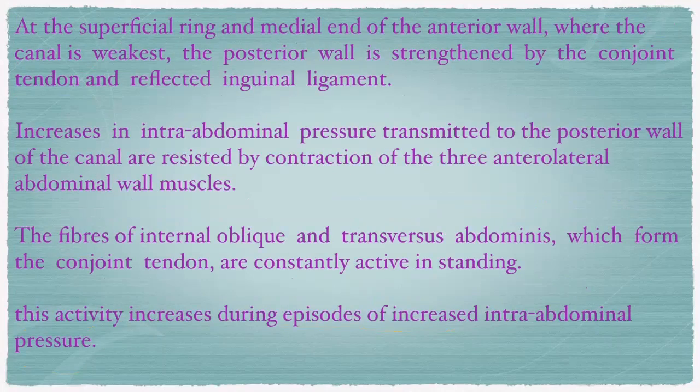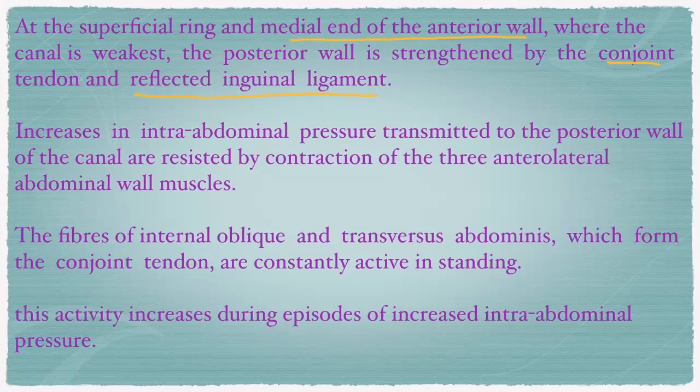At the superficial ring, the medial end of the anterior wall is where the canal is weakest, right? The inguinal canal is weak at the medial end of the anterior wall. The posterior wall is strengthened by the conjoint tendon and reflected inguinal ligament, right? Increases in intra-abdominal pressure transmitted to the posterior wall of the canal are resisted by contraction of the three anterolateral abdominal wall muscles, right? So the three anterolateral abdominal wall muscles, that is external oblique, internal oblique, and transverse abdominis, protect the inguinal canal when there is increased intra-abdominal pressure.